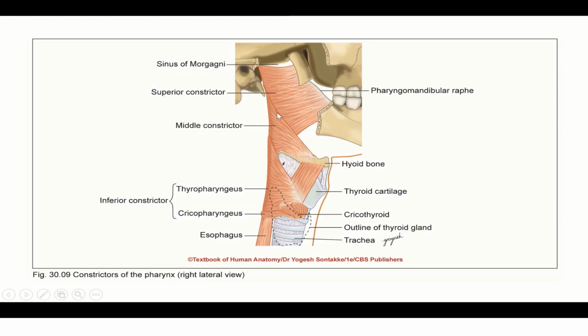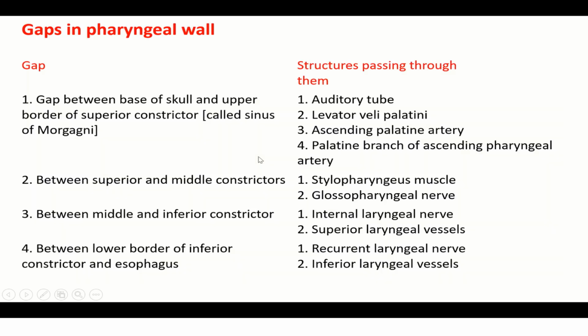You can see here, this is the superior constrictor. See the lower fibers of the superior constrictor overlapped with the upper fibers of the middle constrictor, and the lower fibers of the middle constrictor overlapped with the upper fibers of the inferior constrictor. Now let us see the gap between the base of the skull and the upper part of the superior constrictor, called the sinus of Morgagni. Structures passing through it are the auditory tube, levator palati, the ascending palatine artery, and the palatine branch of the ascending pharyngeal artery. Between the superior and middle constrictor, the stylopharyngeus and glossopharyngeal nerve pass.